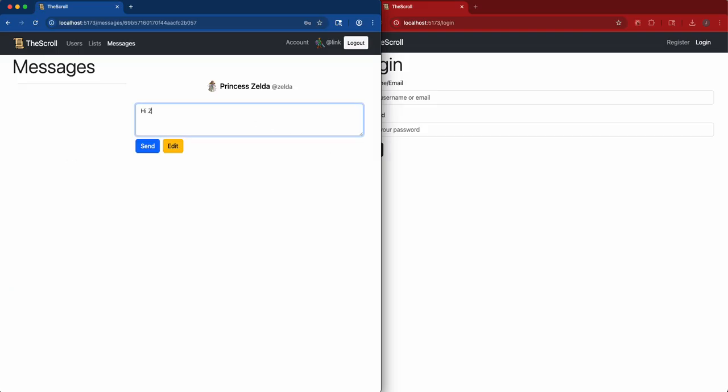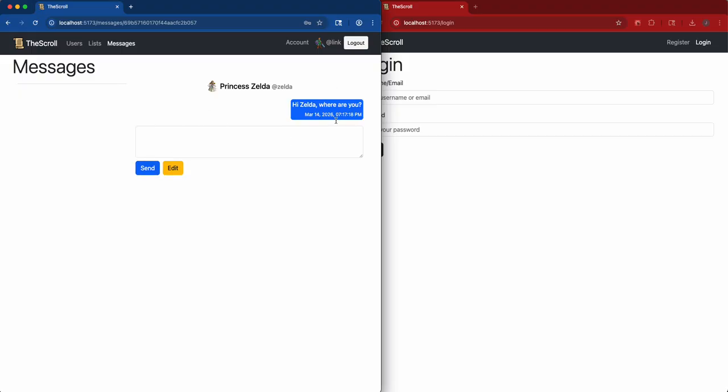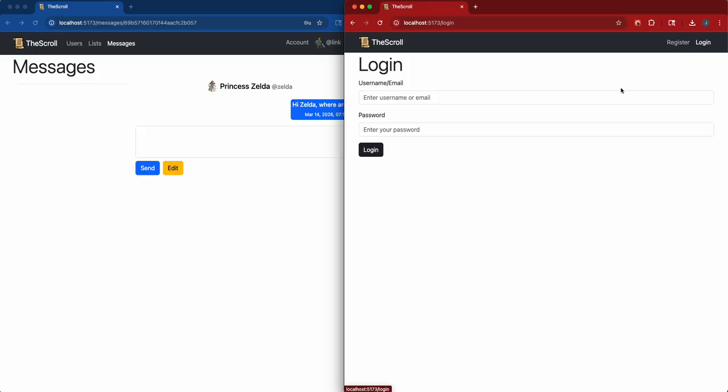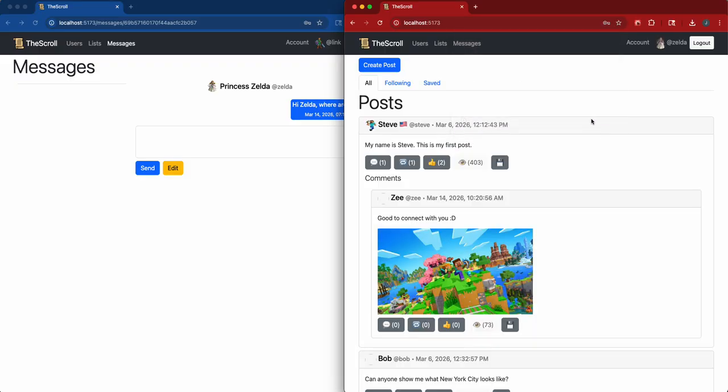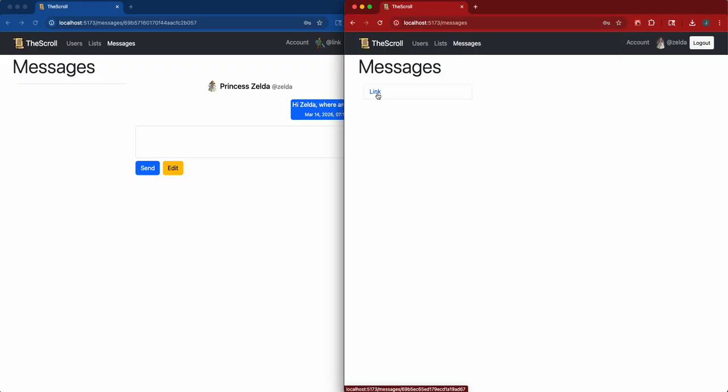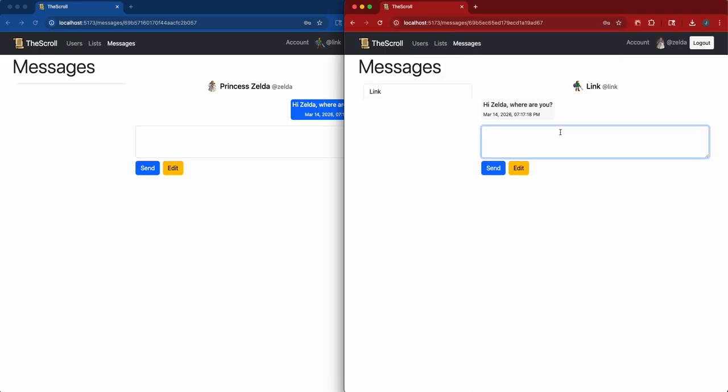I'll just say, "Hi Zelda, where are you?" Send. See that message pop up. If I come over here and log in with Zelda, log in, check her messages. You can see a message here from Link, and it says, "Hi Zelda, where are you?"